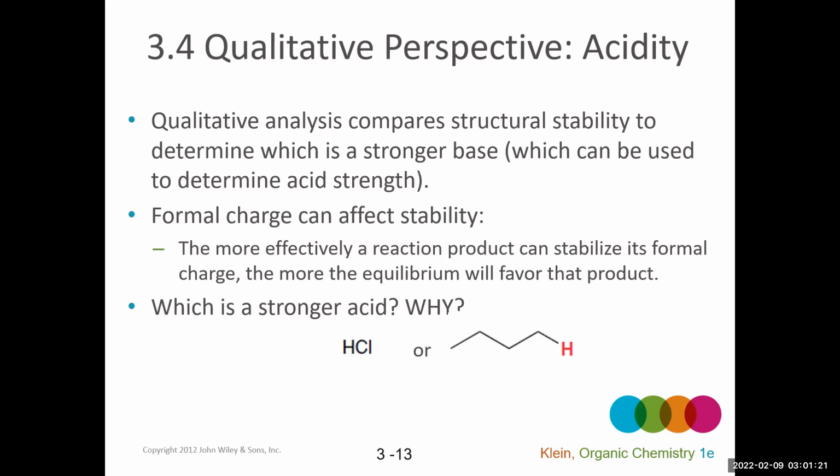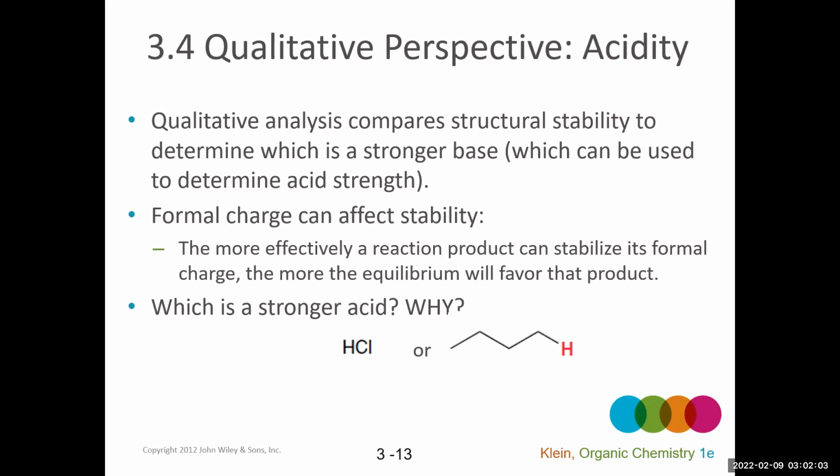We can also take advantage of the fact that most bases will have a negative formal charge, and we know that formal charge affects stability. If you have a very unstable formal charge, let's say it's localized, or depending on what atom it's on, then it's going to be a stronger base than if you have a negative charge that's pretty stable. So formal charge can affect stability, which can eventually tell us which direction the equilibrium will favor.